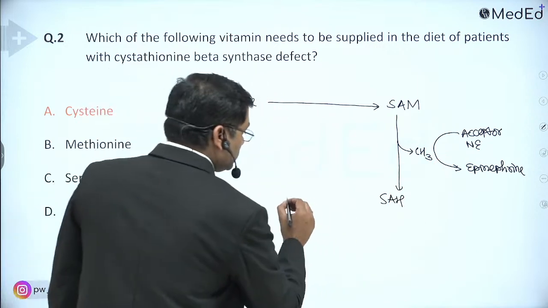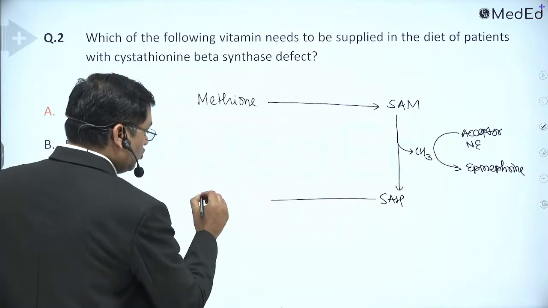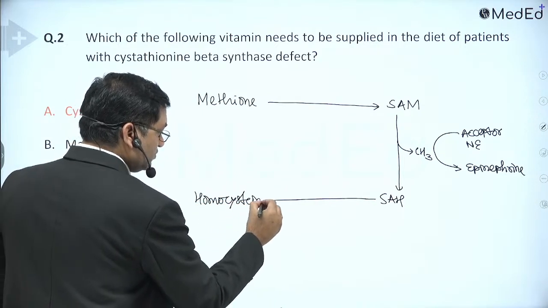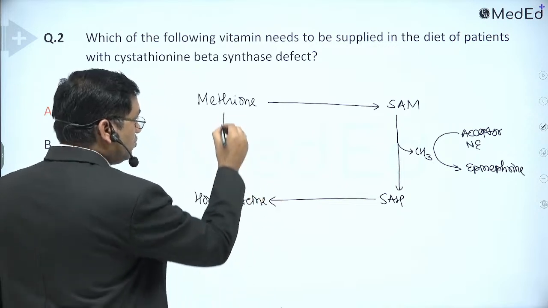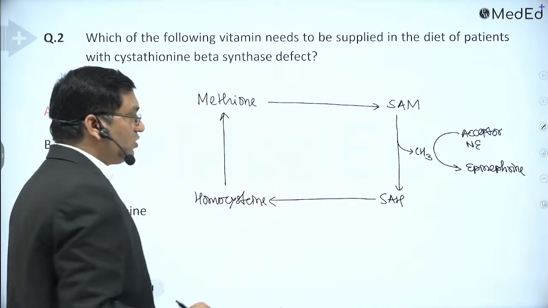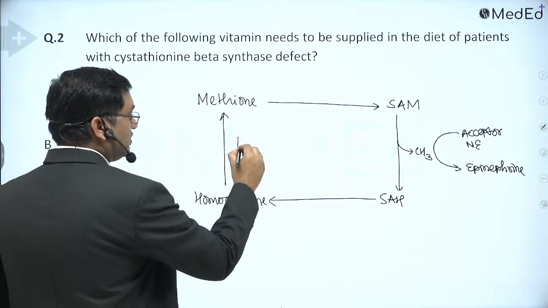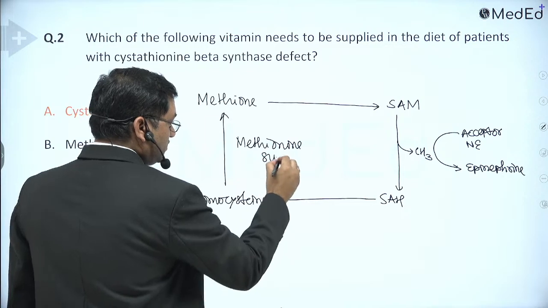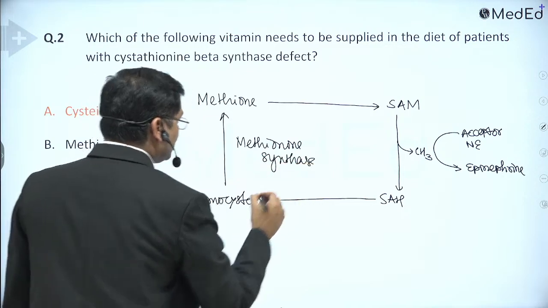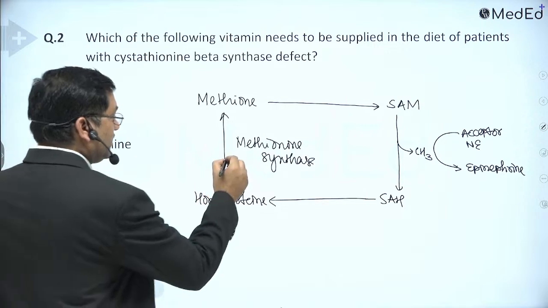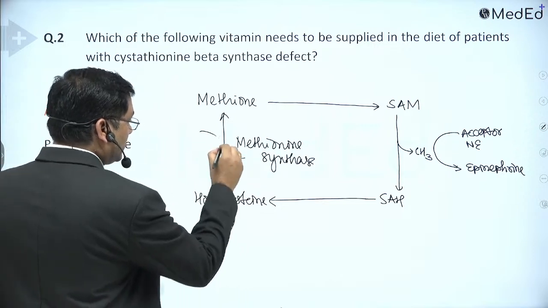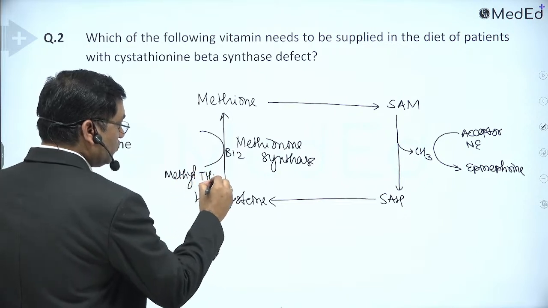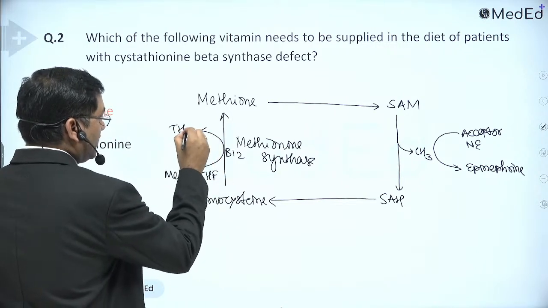Now this S-adenosyl methionine is converted into homocysteine, and homocysteine is converted into methionine. The important enzyme here is methionine synthase, and this reaction requires both B12 and methyl tetrahydrofolate, means folic acid, which is converted into tetrahydrofolate.